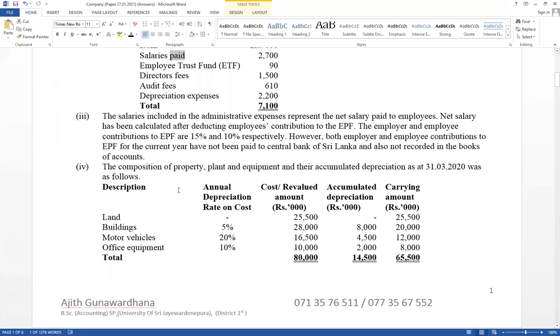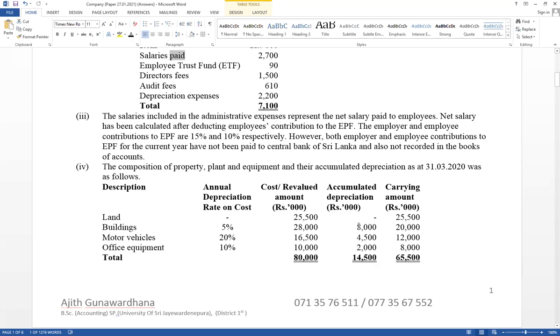And the fourth one, given composition of property, plant and equipment, land. Try to recognize opening or closing balance. It has given the composition of property, plant and equipment and their accumulated depreciation as at 31st March 20, end of the year. But some balances it has given as opening balance. How to decide? See the related transaction.